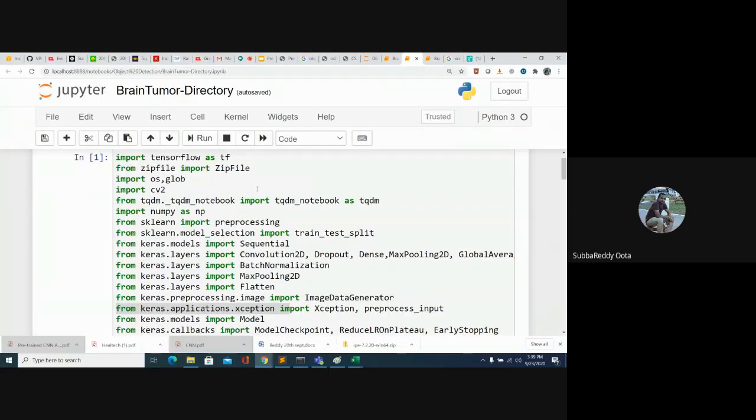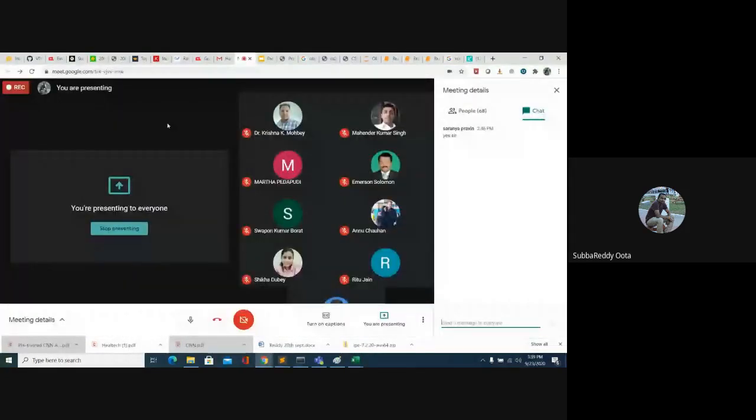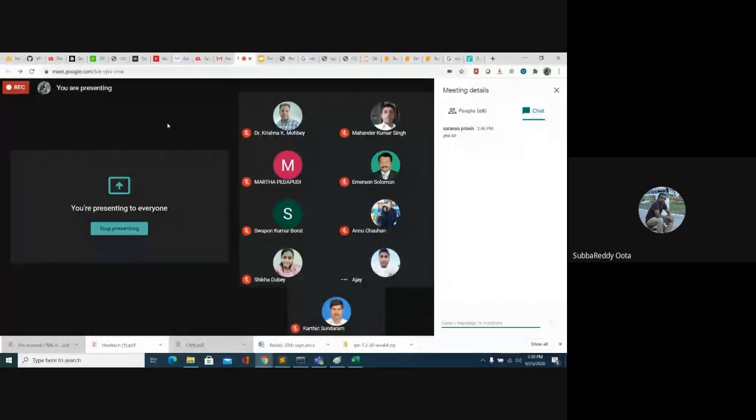Any doubts on image classification and CNN till now? I'm going to share all these IPython notebooks so that you can practice with them. You can even use them for your own data sets. If you want to train on your data set, you can change the data set path names and so on, and you can train on your own custom data set.